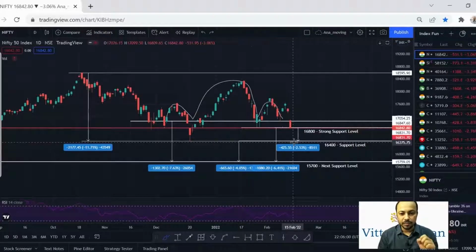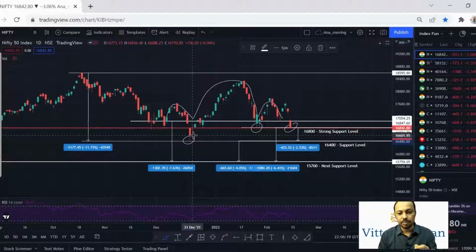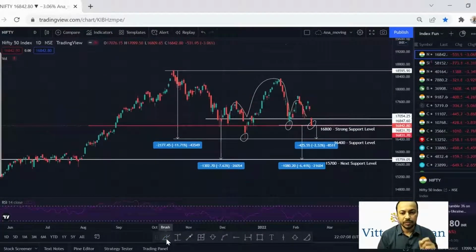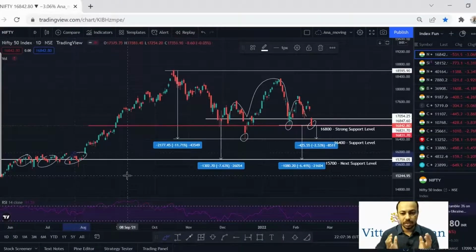Currently the Nifty 50 is trading at the 16,800 price level, and the last low it has made was at the same support level of 16,800. So these are the higher lows it has made recently. If it breaks down this price level, it will further go down to 16,400. If Nifty 50 breaks down the price level of 16,400, the next support available is 15,700. Nifty 50 has taken multiple supports at the same price level during July 2021.